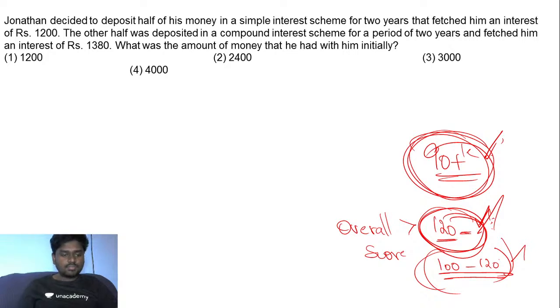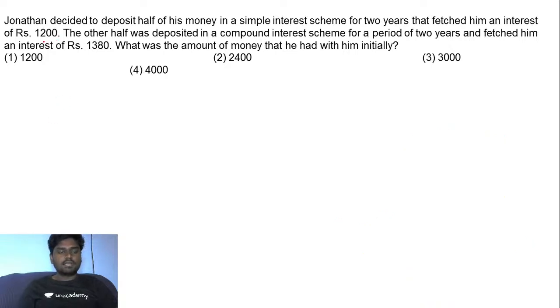So we'll go for the next question. Jonathan decided to deposit half of his money in a simple interest scheme for 2 years. That fetched him an interest of rupees 1,200. The other half was deposited in a compound interest scheme for a period of 2 years and fetched him an interest of rupees 1,380. What was the amount of money that he had with him initially? That's your question.